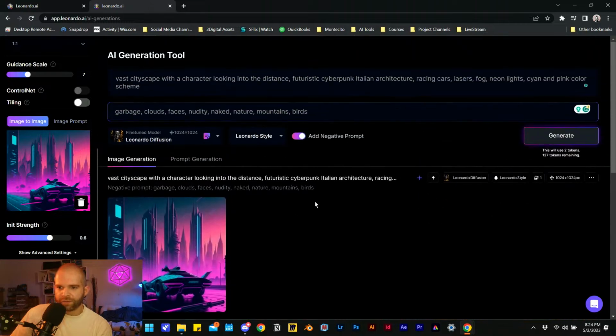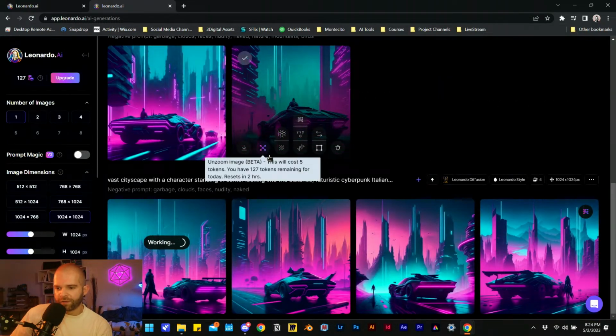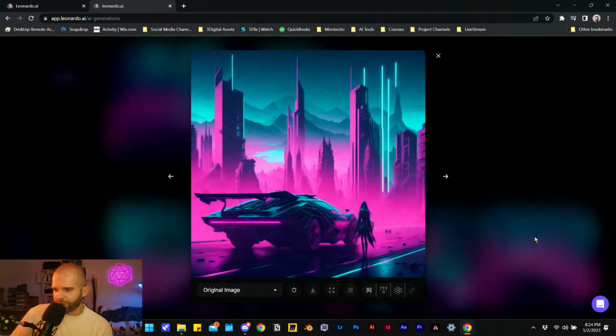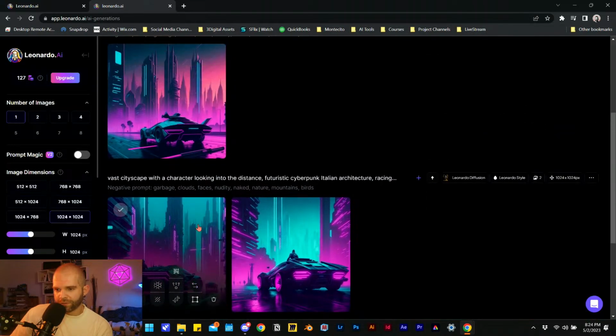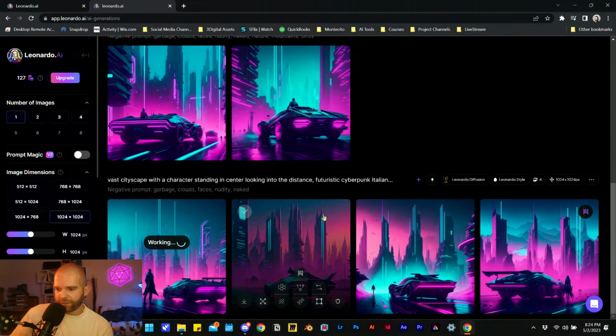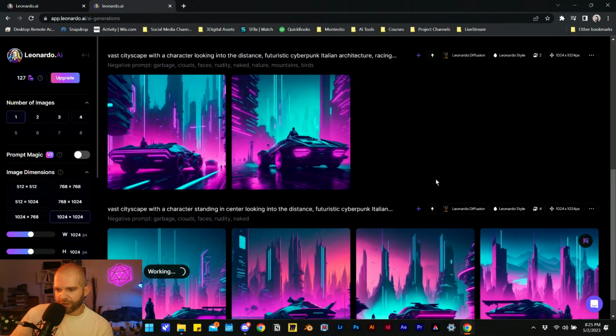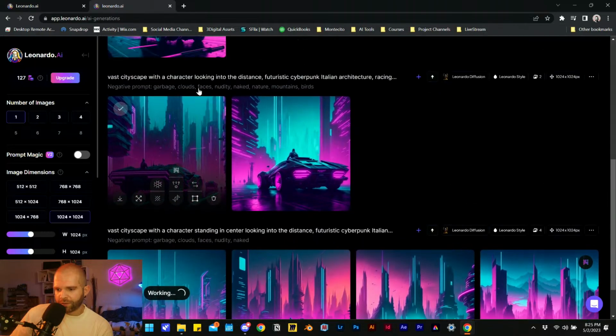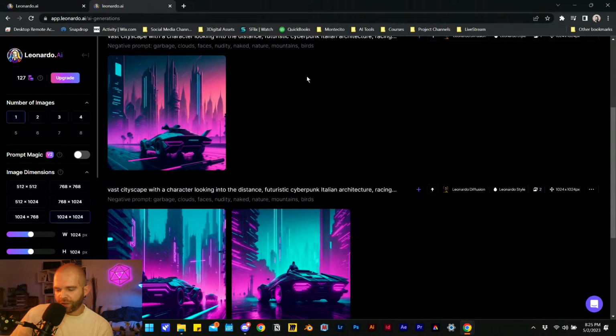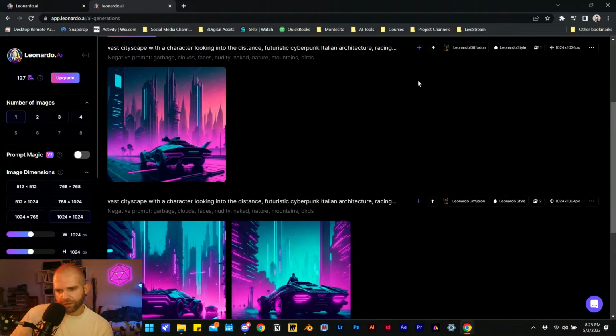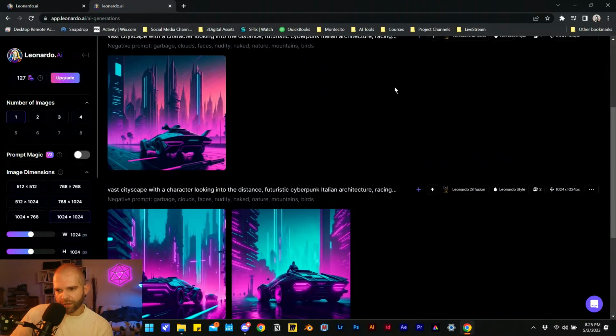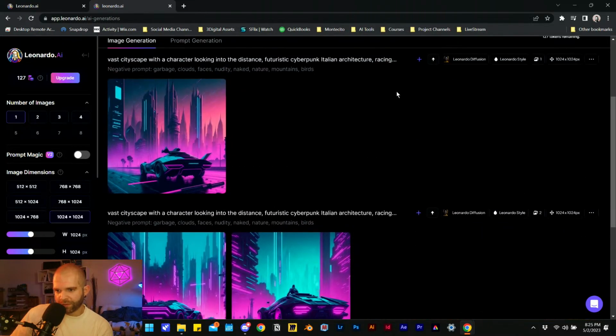Editing canvas. So would I have to exit the creator? I think I would. All right, this one upscaled. And this one's still working through it. So yeah, we can see that this one down here was used to create this new image. But it looks identical to me.